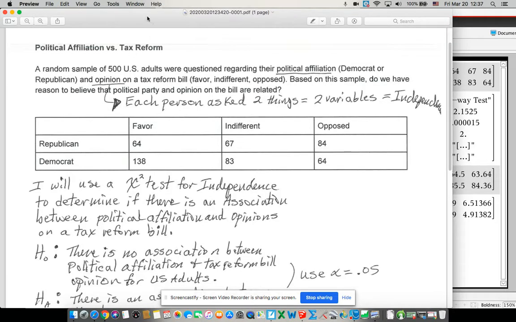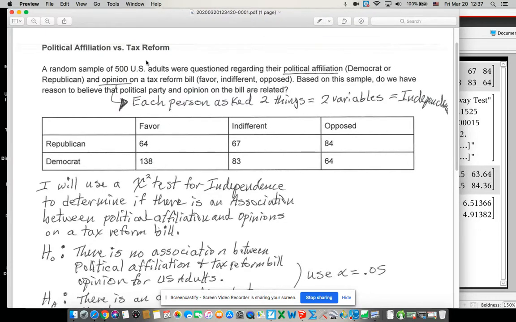Hello, I'm here to walk you through the political affiliation versus tax reform problem. This is a chi-squared test of independence, and that's probably the first thing you need to figure out. If you read through here, a random sample of 500 U.S. adults were questioned regarding their political affiliation and their opinion on a tax reform bill.